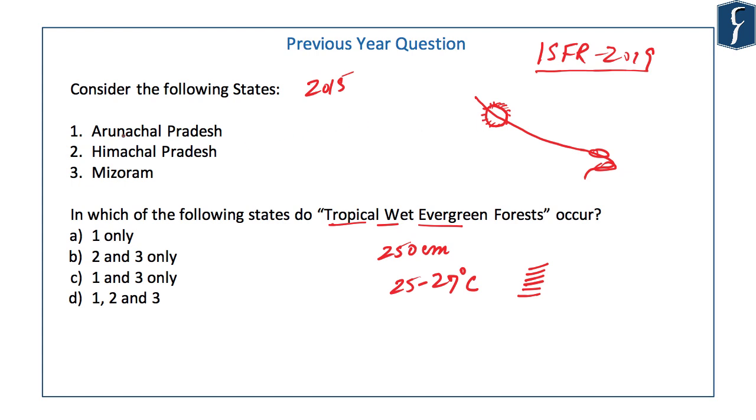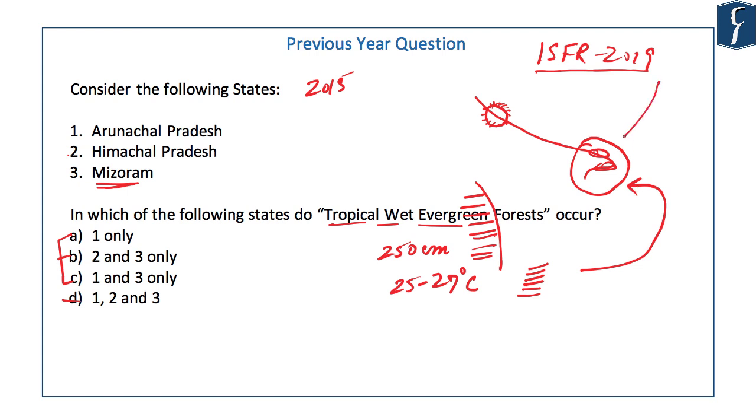So you can easily remove Himachal Pradesh from the options, and even if you do that, you will still be left with two options, and ultimately you have to decide whether you are going to take Mizoram or not. See, from the basic knowledge of your geography, you know that there are two regions in India that have high rainfall. One is the Western Ghat. Western Ghat gets high rainfall because of southwest monsoon, and the other is Eastern Himalaya and the northeastern region. This region also gets high rainfall because of both southwest monsoon and northeast monsoon.